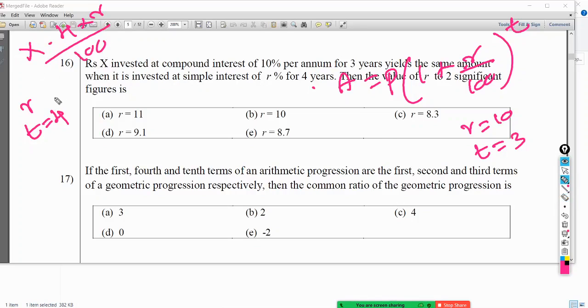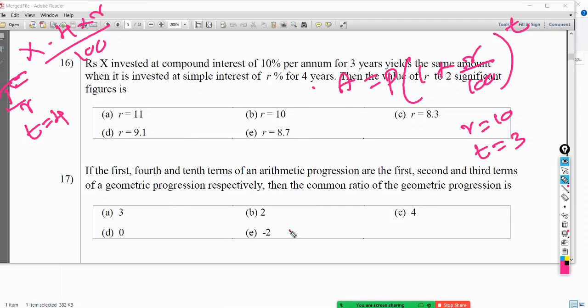That is, if you go for the simple interest, the interest is X into 4 into R divided by 100. Then if you go for the compound interest approach, this is interest, it's very important, this is interest, but this is not interest, this is accrued value. Anyway, let's calculate the accrued value.